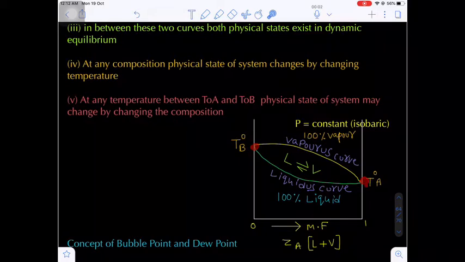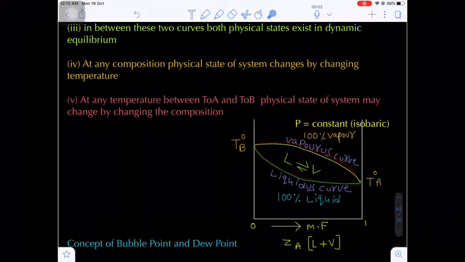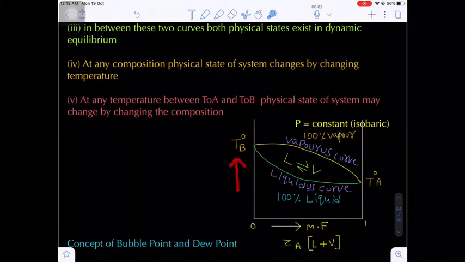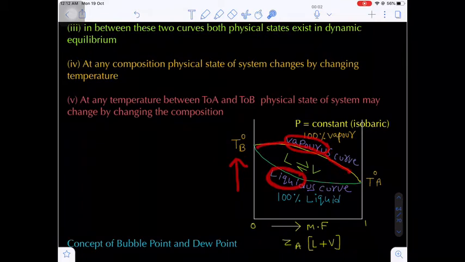Okay. Now here if you see, again there are two curves regarding the boiling point and composition. Now the upper curve will be the vapor phase and the lower curve will be the liquidus phase. Why is it reversed? Because we know as the temperature increases, liquid will convert into vapor. Yes, that means on heating, liquid can vaporize. That's why the vapor curve will be the upper curve and the liquid curve will be the lower curve.